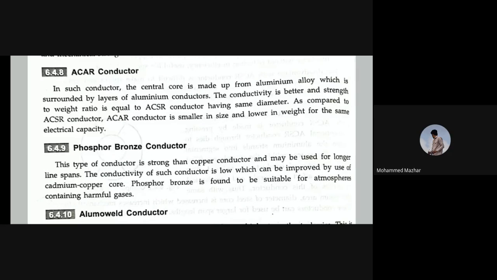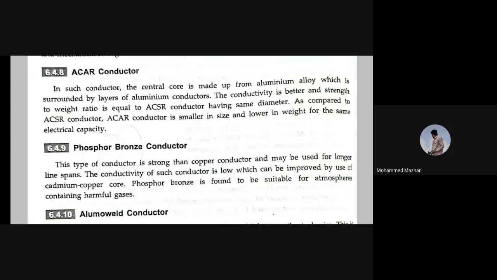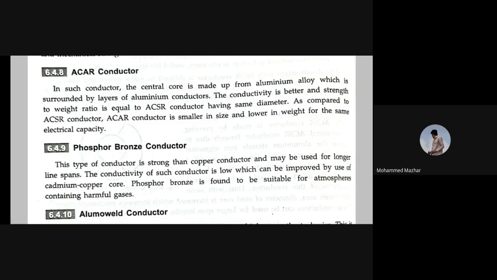As compared to the ACSR conductor, the ACAR conductor is smaller in size and lower in weight for the same electrical capacity. So here goes the advantage of ACAR over ACSR. ACAR basically has the alloy of aluminum and the aluminum itself arranged in layers, and this increases the conductivity. It is better than ACSR due to the better strength and strength to weight ratio. Okay, so this is ACAR.